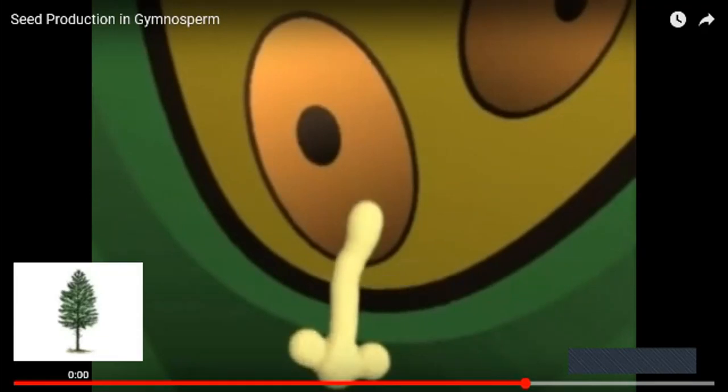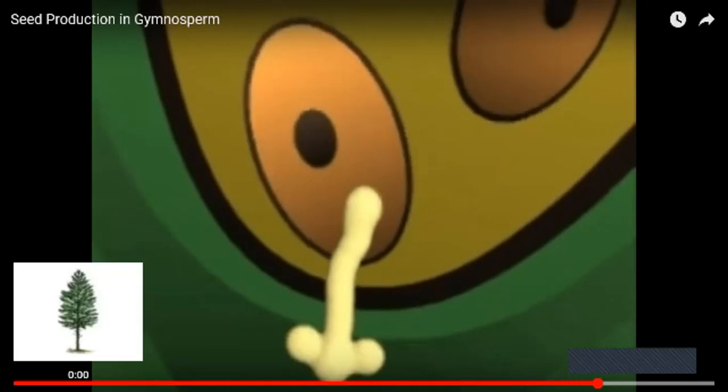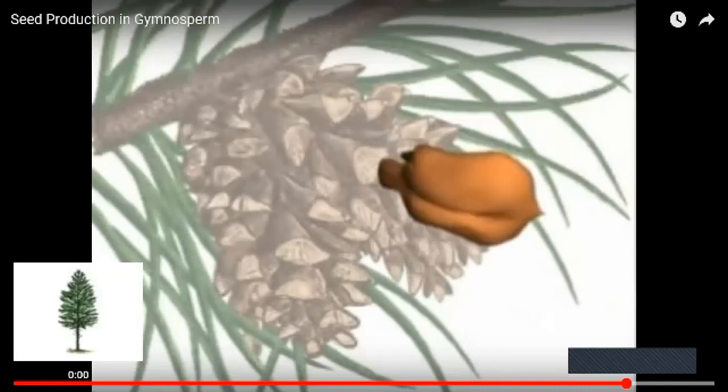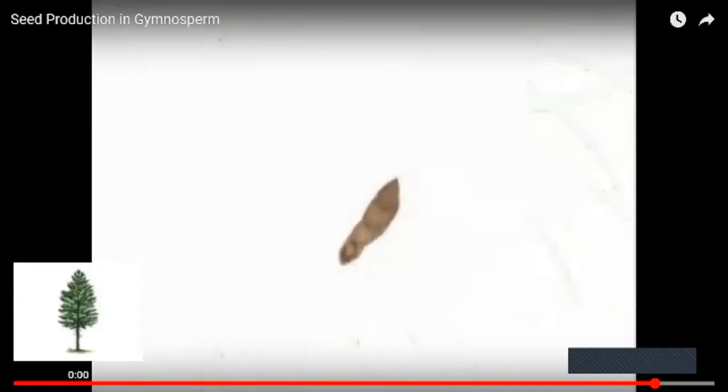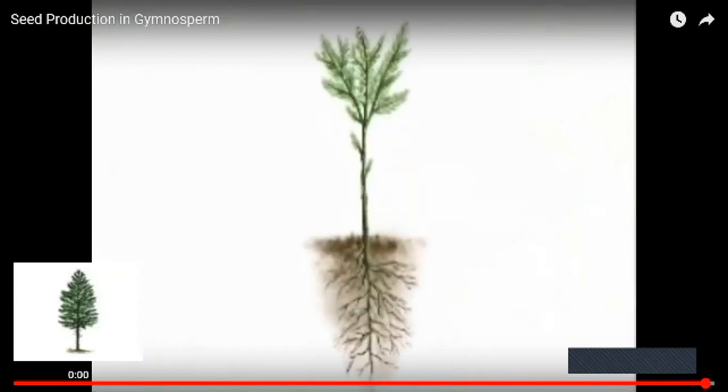When the pollen tube has grown into the archegonium, a sperm cell from the male gametophyte fertilizes the egg. The zygote develops into an embryo and a mature seed is produced. The female cone opens, releasing the seeds. When conditions are favorable, the seed germinates into a new, young sporophyte, a pine tree seedling.